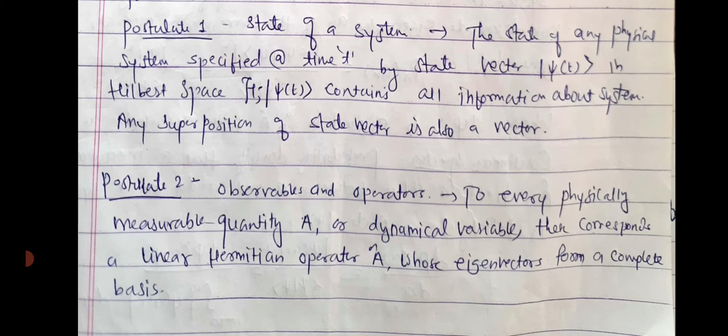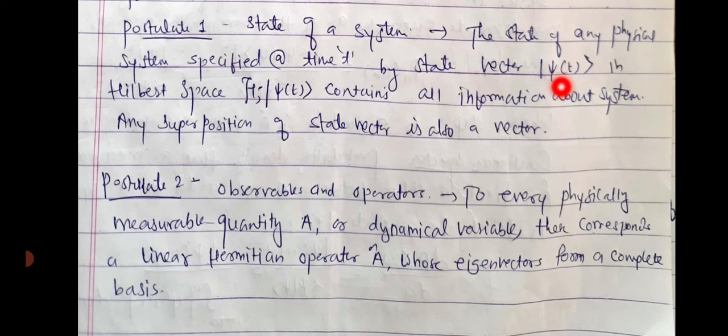The first postulate of quantum mechanics is about the state of a system. The state of any physical system in quantum mechanics at a specific time t is represented by a state vector. So this is the new representation for you. This representation is the ket, known as ket psi of t.